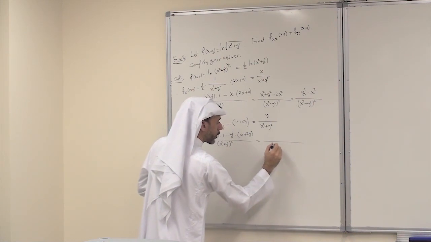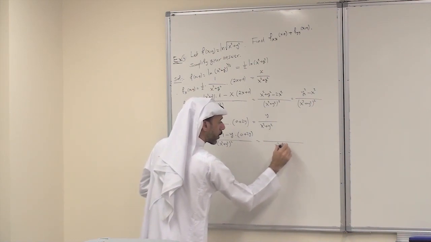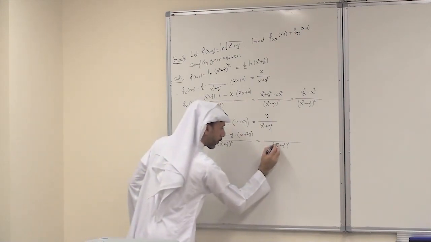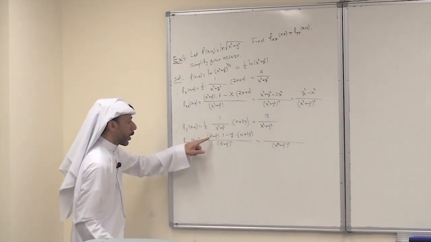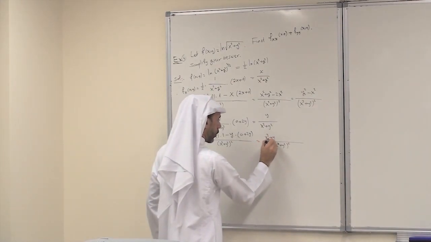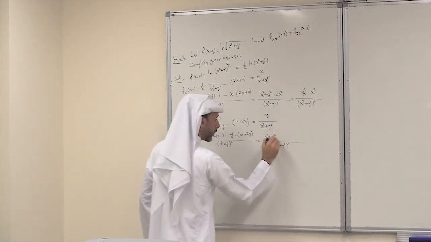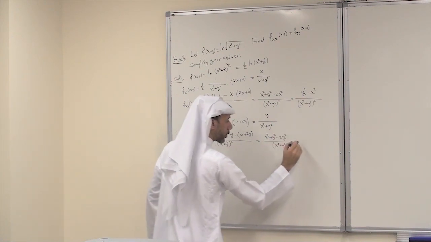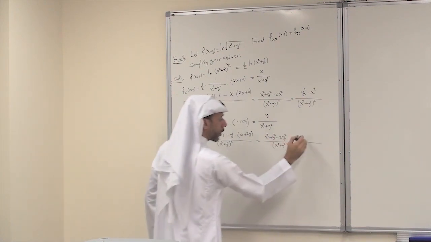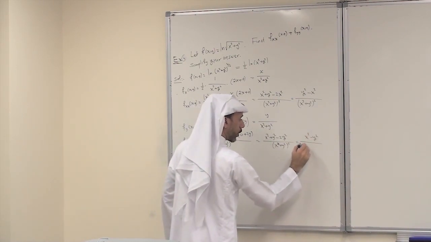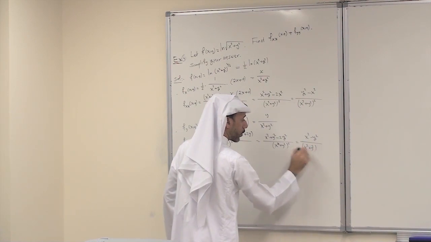Simplify. This is x squared plus y squared, x squared plus y squared plus y squared minus 2y squared, and this equals x squared minus y squared over x squared plus y squared all squared.